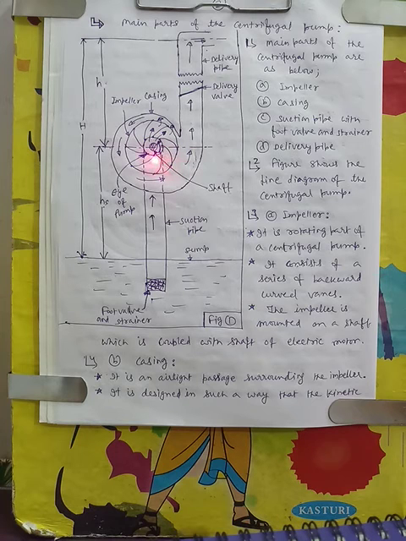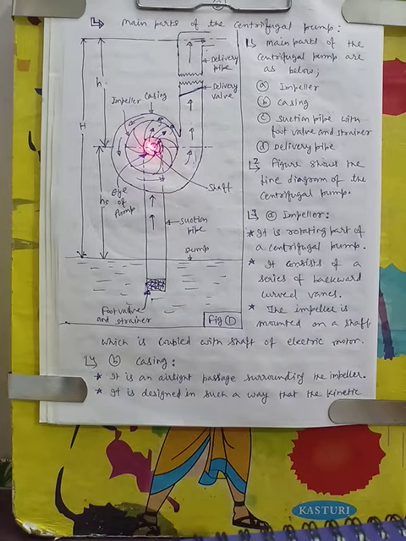As water enters the pump, it passes through the impeller, and the impeller applies high force and imparts high energy to the water.